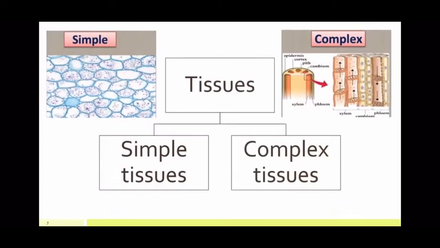Tissues can basically be divided into two: simple tissues and complex tissues. Simple tissues, as the name tells you, are made up of only one type of cell, and complex tissues are made up of more than one type of cell.